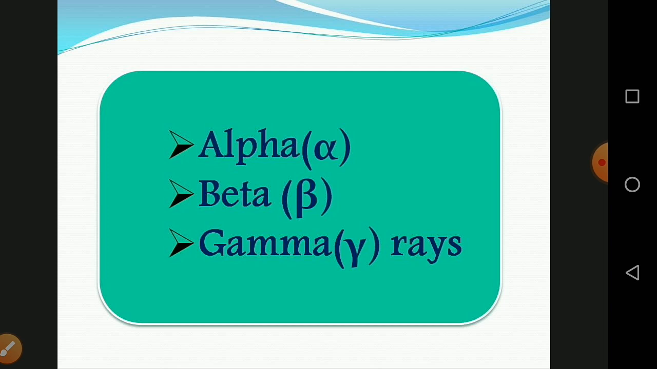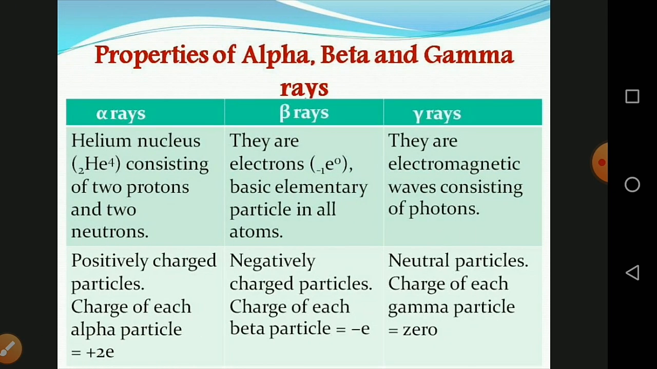Uranium, named after the planet Uranus, was discovered by Martin Klaproth, a German chemist, in a mineral called pitchblende. So, who discovered uranium in pitchblende? Martin Klaproth. The next topic is the properties of alpha, beta, and gamma rays. These three particles possess certain similarities and dissimilarities in their properties.